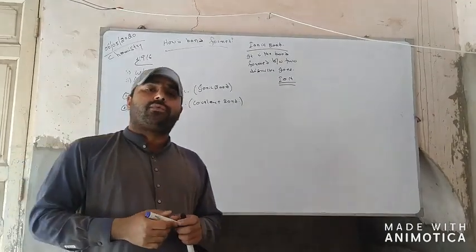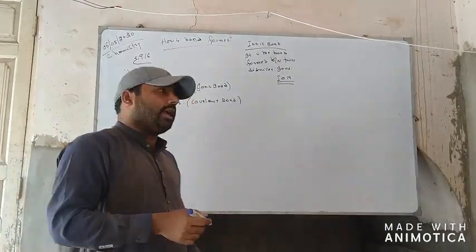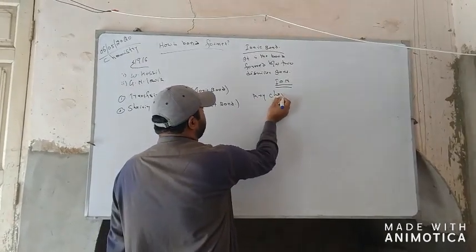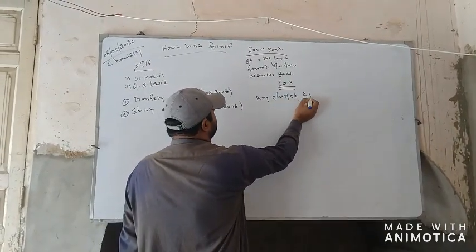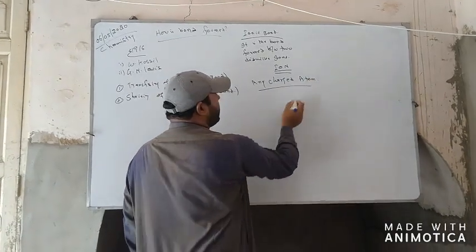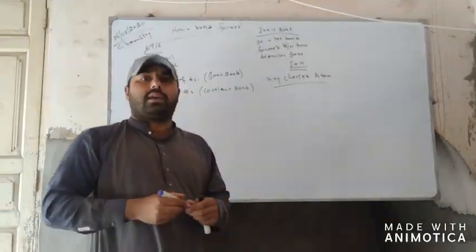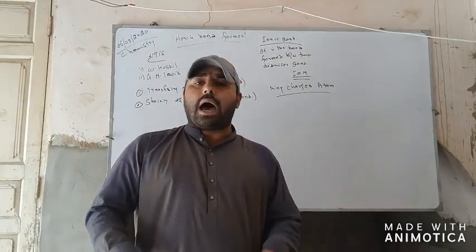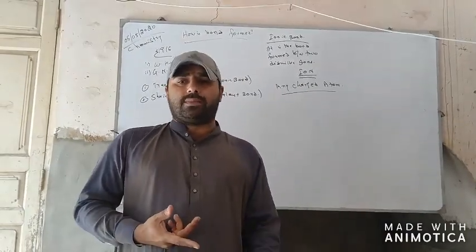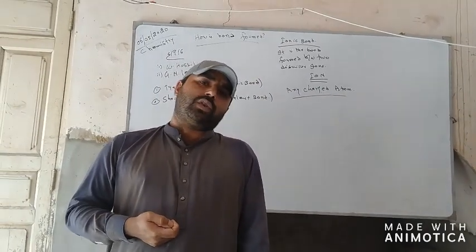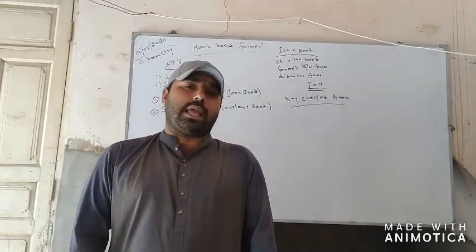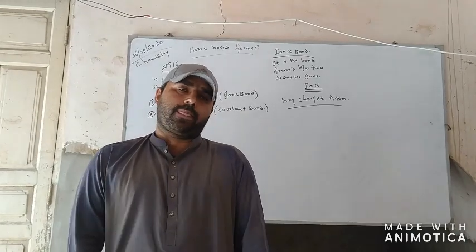If we simply define the ion, any charged atom is called an ion, or any charged atom or group of atoms, or the species that bears a charge, is known as an ion.